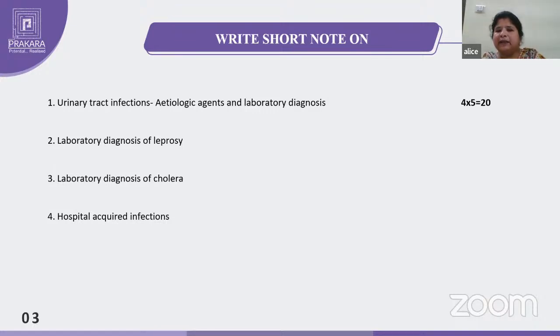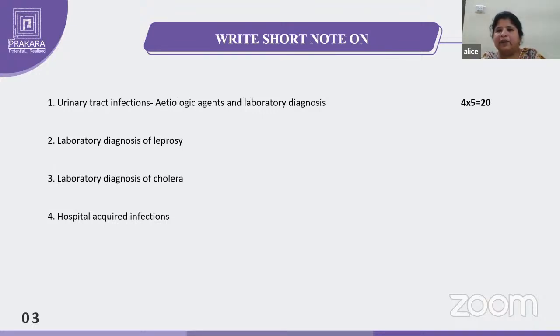So first you have to list out the organisms, and first write the definition of hospital acquired infection. What are the diseases caused by it? The bacteria affecting are Staphylococcus aureus and Klebsiella. Mainly Klebsiella pneumoniae causes ventilator associated pneumonia, which we call VAP. Also surgical site infection, central line catheters, central line tubes.